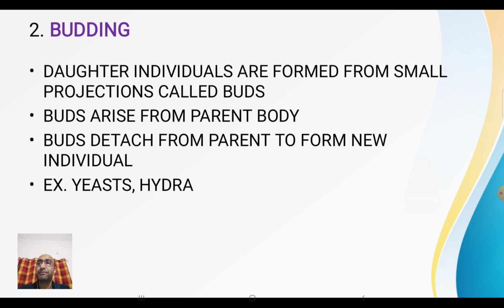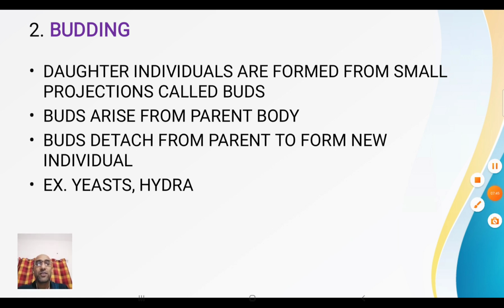What is budding? Here the daughter individuals are formed from small projections called buds, and these buds arise from the parent body, then they detach from the parent body to form a new individual. Good? Okay. Examples are yeast and hydra.